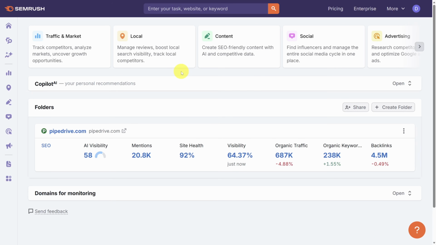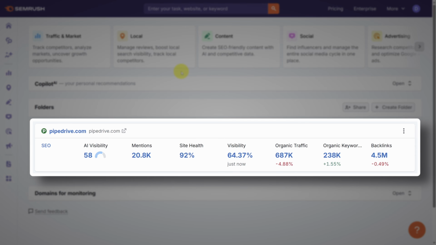Once you sign up, you'll land on your Semrush One dashboard. During the sign up process, you filled in your website, which appears here. I'm using Pipedrive CRM. They're a CRM for small businesses. We're not affiliated with them, but they're a great SEO case study.